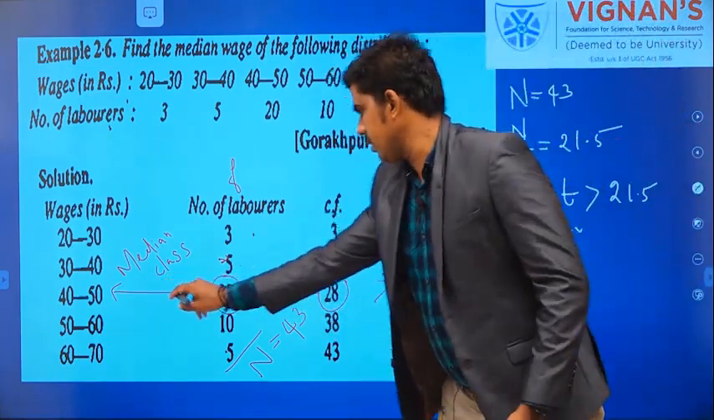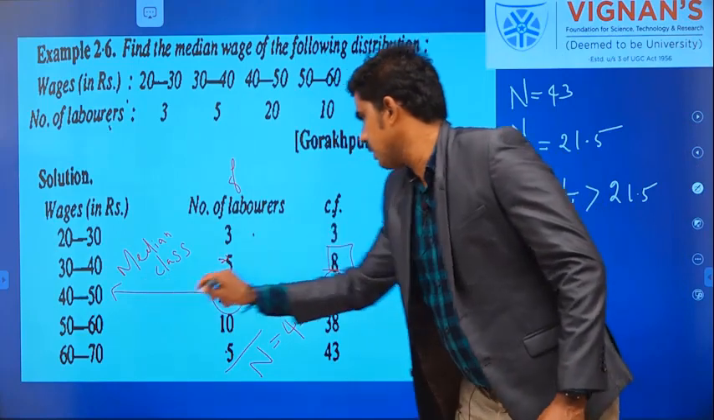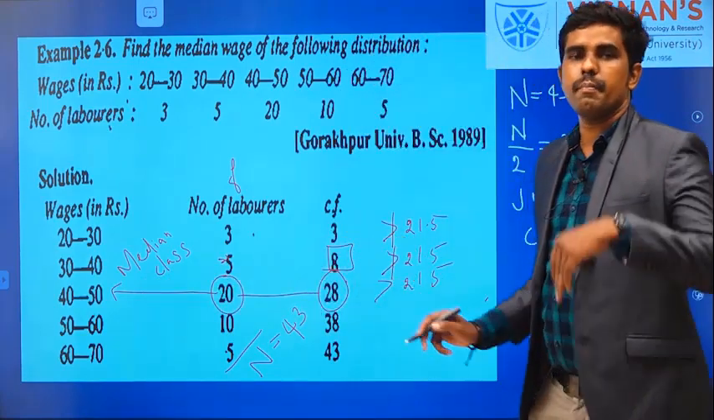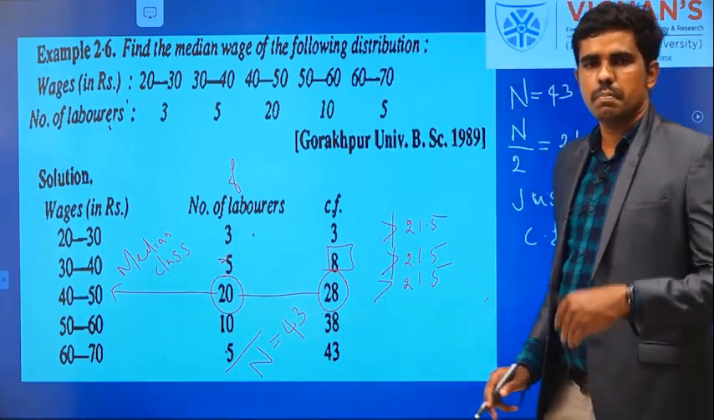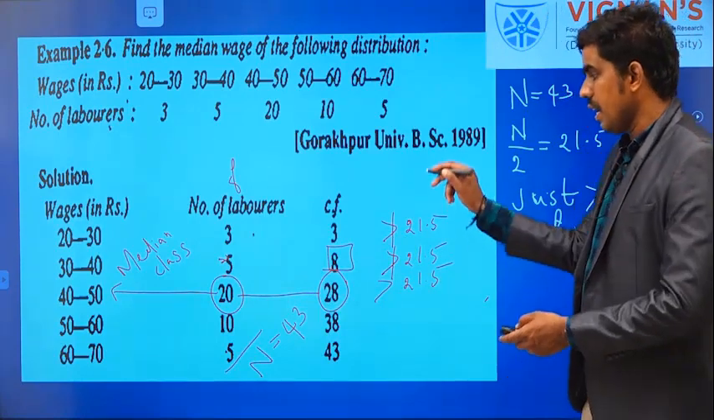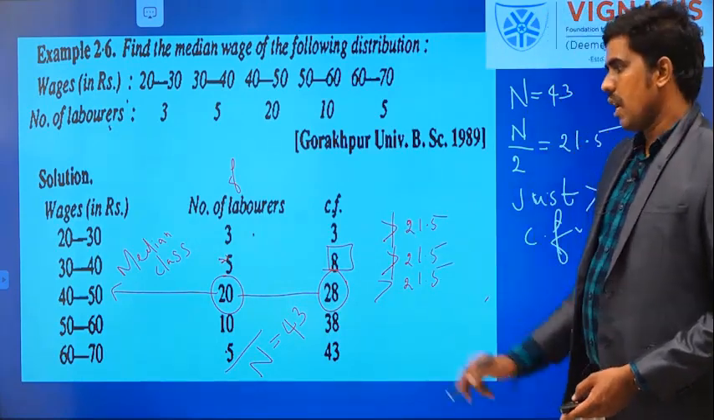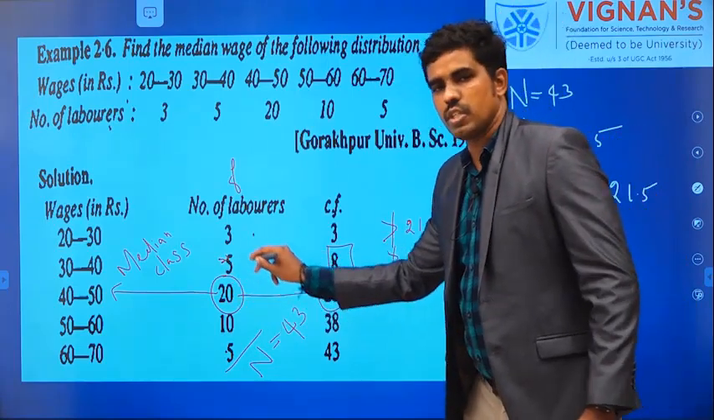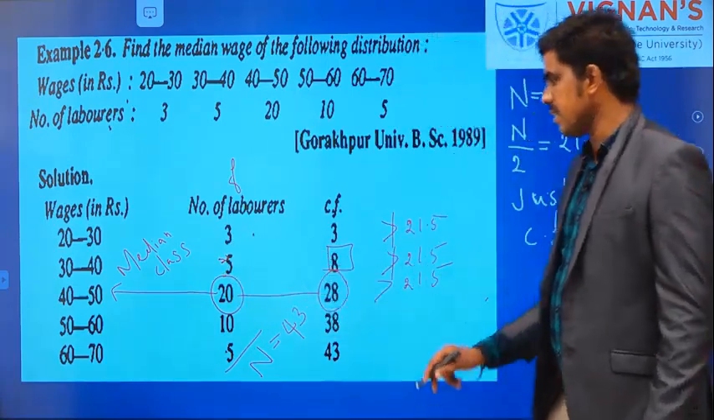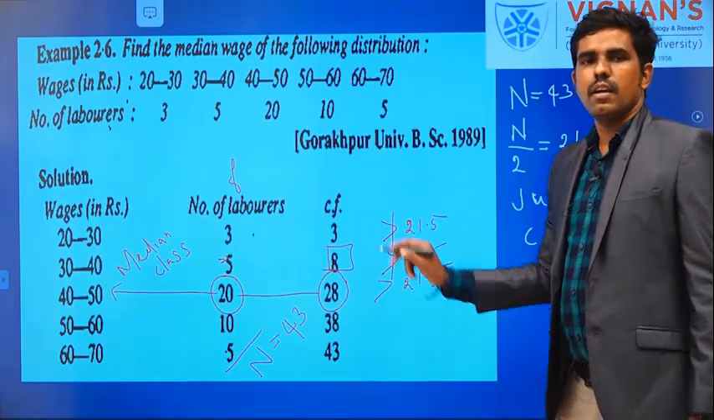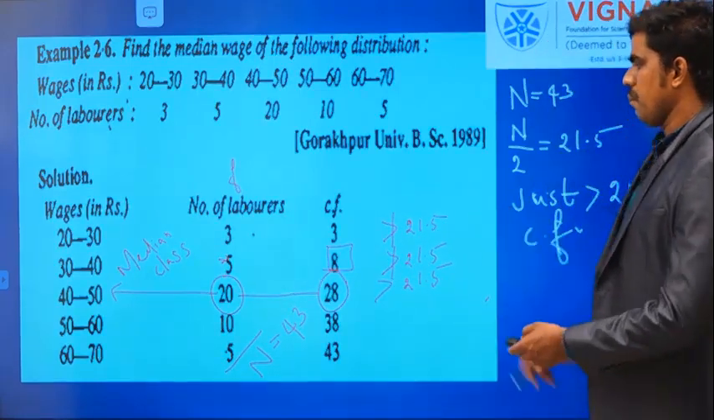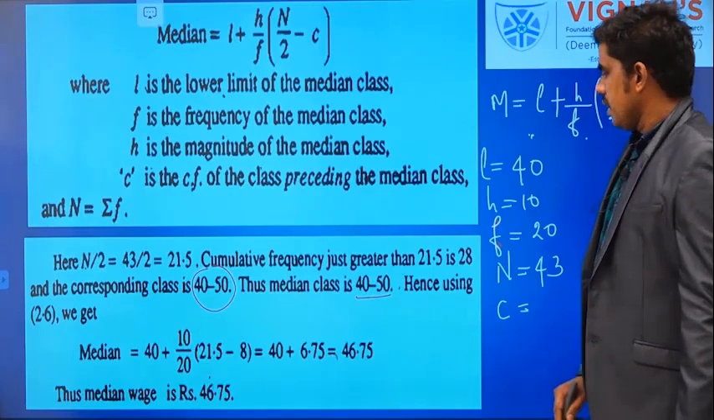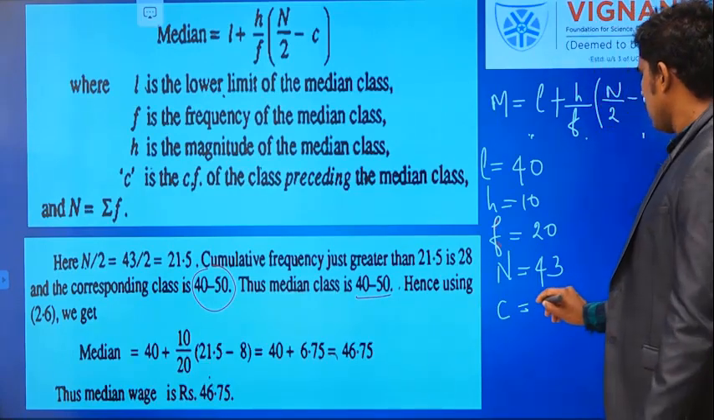Now I am dealing with everything with the median class, but this only one value I am taking from the previous row, which means previous class, right? You have to take the cumulative frequency, not particular frequency. One time we are taking the particular frequency of that corresponding median class. The other time we are taking the cumulative frequency of the preceding class, right? So preceding class frequency is 8.